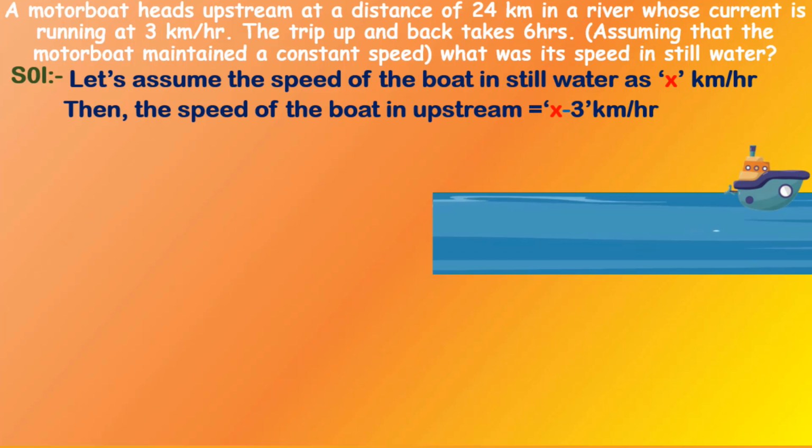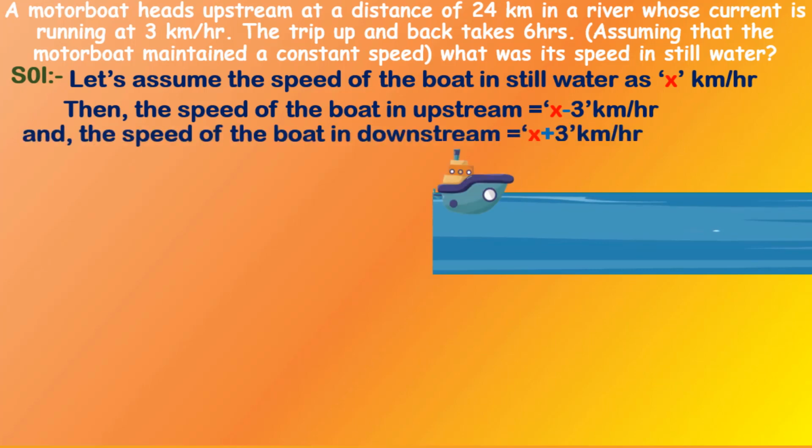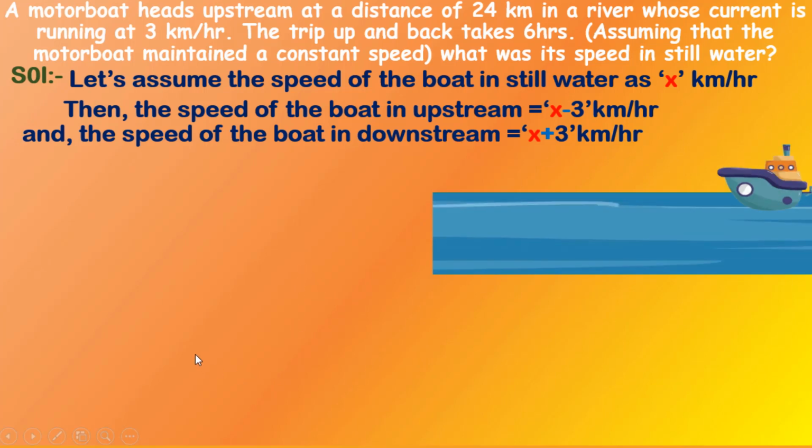So for that what we have to do? We have to add 3 km per hour, which is the speed of the river flow, to the speed of the boat in still water. So by adding 3 to the x, we get x plus 3 km per hour, and this is the speed of the boat in downstream. So x minus 3 km per hour is the speed of the boat in upstream, and x plus 3 km per hour is the speed of the boat in downstream.